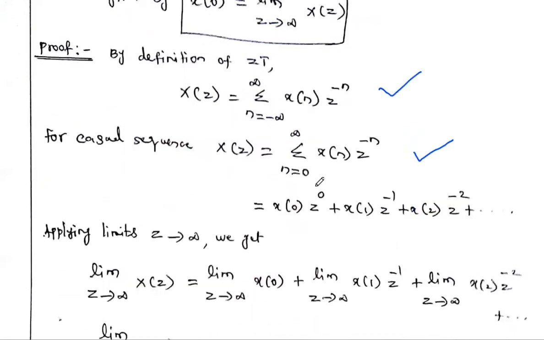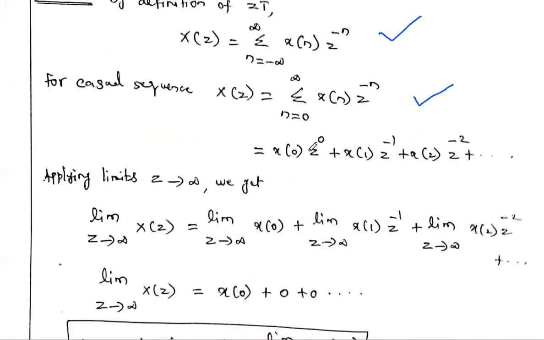Next, we have to expand the summation. Substitute n equal to 0, n equal to 1, n equal to 2, and add all the terms. First put n equal to 0 in the above equation, we get x of 0 into z power 0. Then plus, put n equal to 1: x of 1 into z power minus 1, plus x of 2 into z power minus 2, plus and so on. So this is the X of z equation.